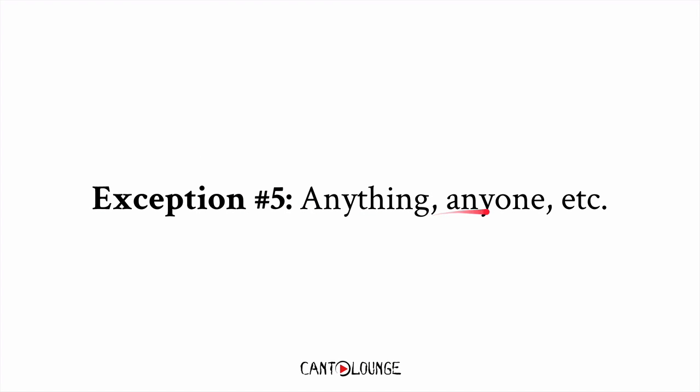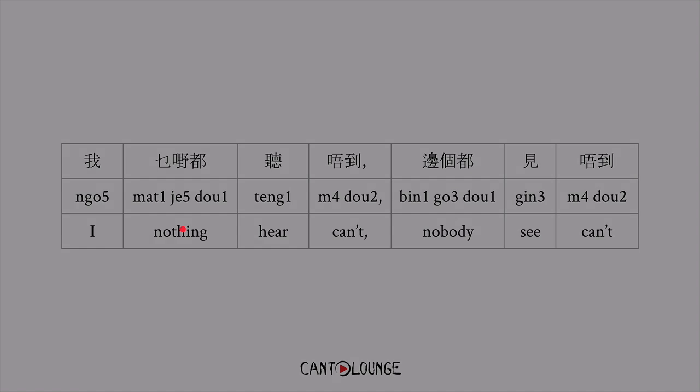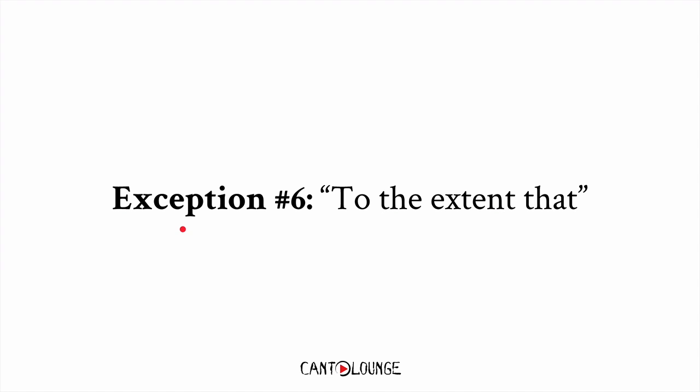And number 5, we've got anything, anyone, whatever, those words that start with "any." These stick to a particular word order as well. So you can't say "I don't hear anything." You have to say "I nothing hear." So, for example, 我乜嘢都聽唔到, I nothing hear can't. 邊個都見唔到. You can actually think of the "can't," the modifier, as part of the anyone, anything construct. Unfortunately, this is something you can't normalize, so this is something you're simply going to have to memorize.